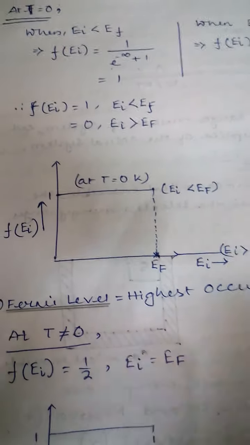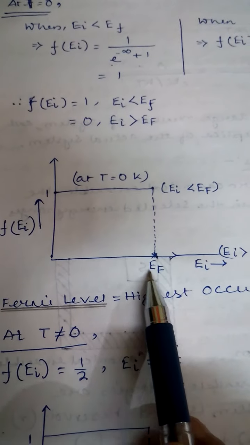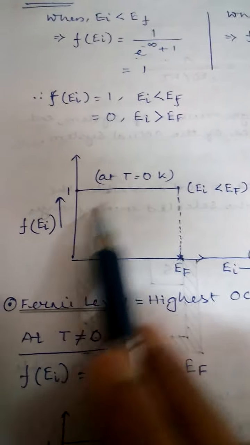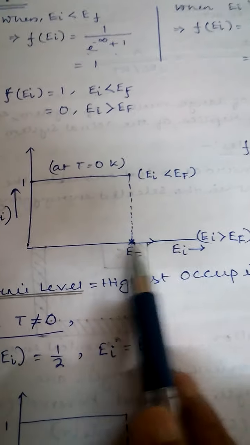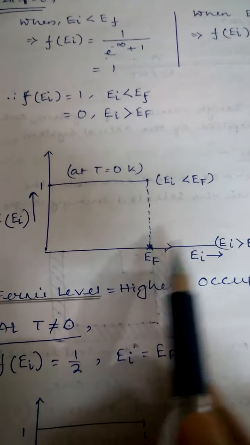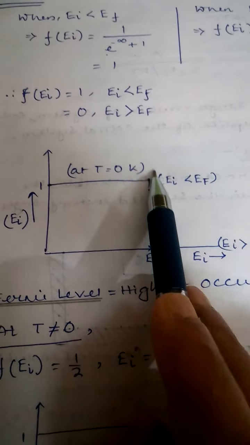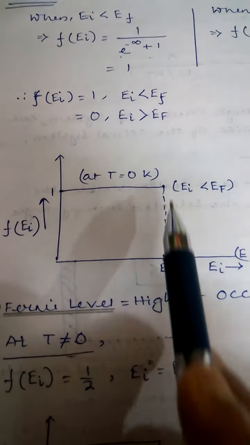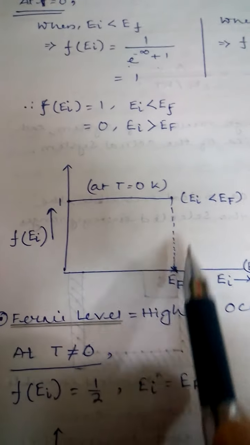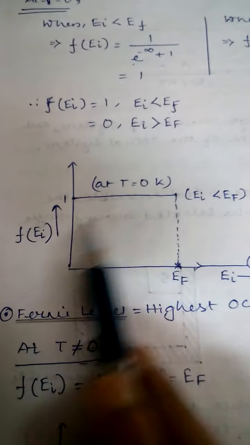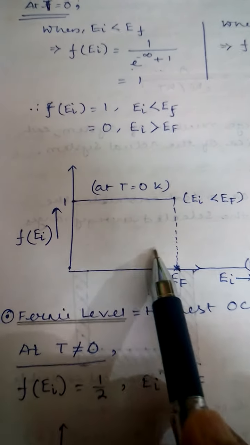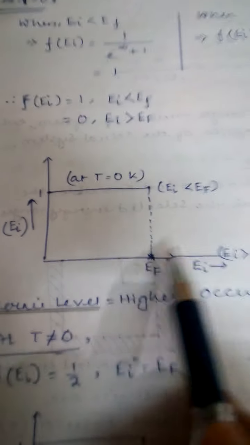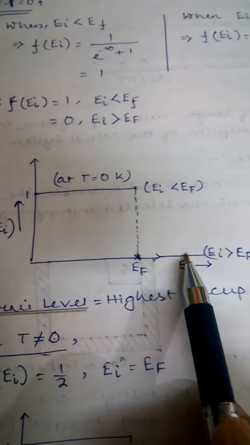Okay. So from this point of view, we can define EF. Up to EF, F equals 1, all the states are filled up, and beyond EF all the states are empty. So EF is a particular energy. It is called Fermi energy or Fermi energy level. It is defined as the highest occupied energy level. Means up to EF all the states are filled up and beyond EF all the states are empty.